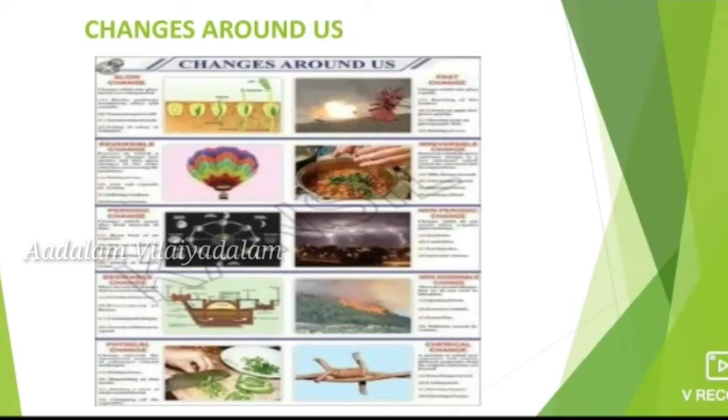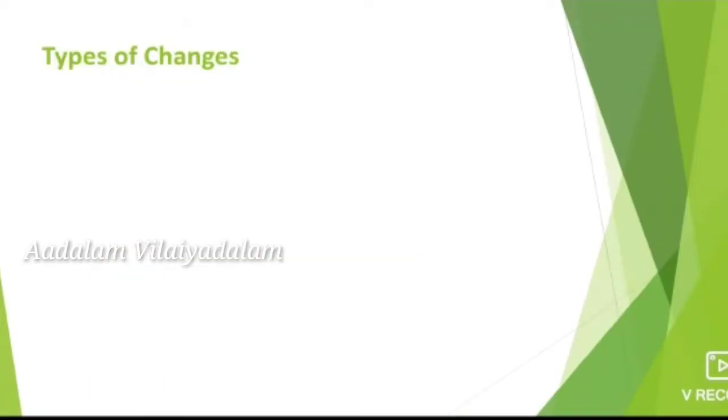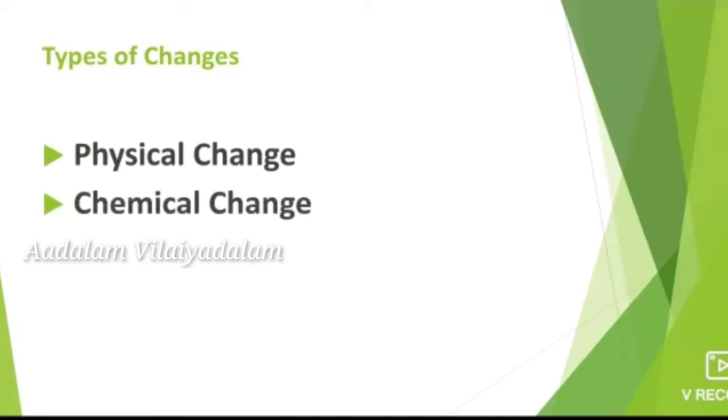Changes. What do we mean by changes? It means to make a difference in the state or condition of a substance. That is known as changes. And the changes are classified into two types. In the previous class, you already learned about it. The types of changes are: first one, physical change, and second one, chemical change.